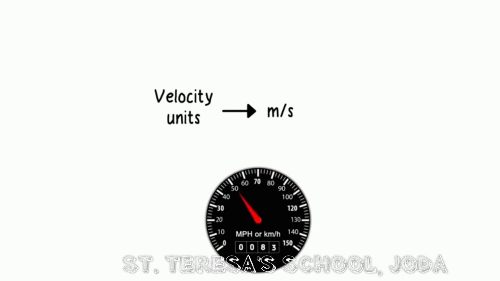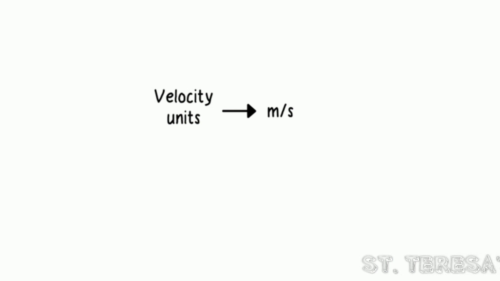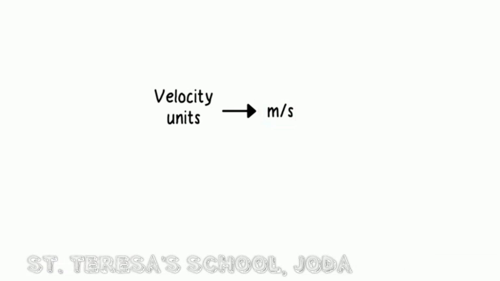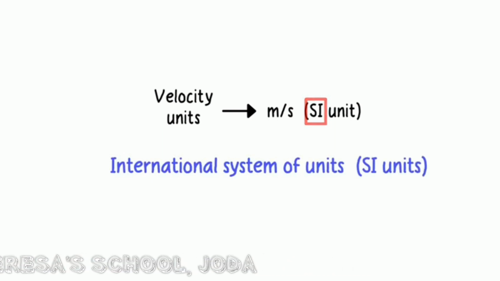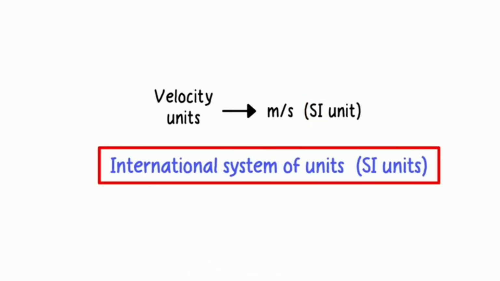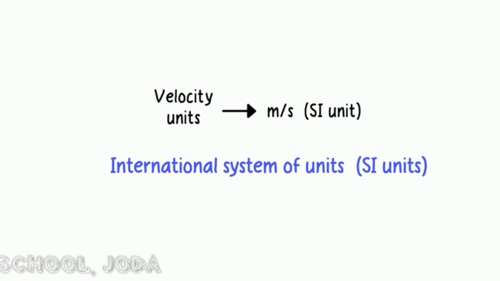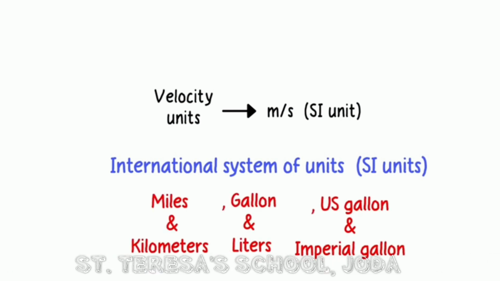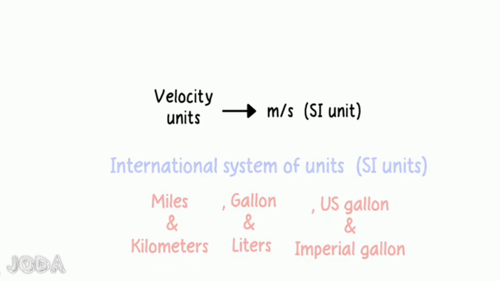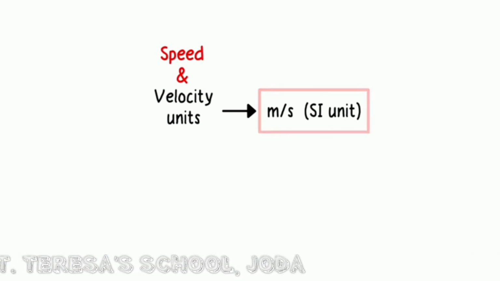Now you might ask, why meters per second? The car we drive indicates the speed in miles per hour or kilometers per hour. So why is the unit for velocity meters per second? The established SI unit of measurement for velocity is meters per second, and SI stands for Standard International System of Units. This helps everyone in the world adhere to one common style of measurement. Imagine the confusion created with different measures like miles and kilometers, gallons and liters, US gallons and imperial gallons. Incidentally, speed and velocity are both measured in meters per second.